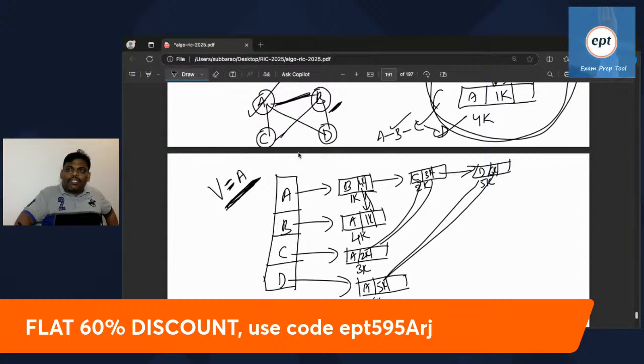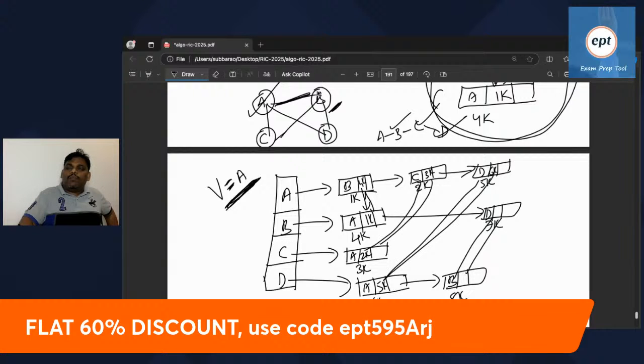In the visited array, B adjacent is D also, and D is not there. So now visit D, create D. See this one: B adjacent to D means D adjacent also B. Create both, both the twins at a time. It is 7K, it is 8K. Create at a time, that is the logic. Then link them. So this is going to be D.